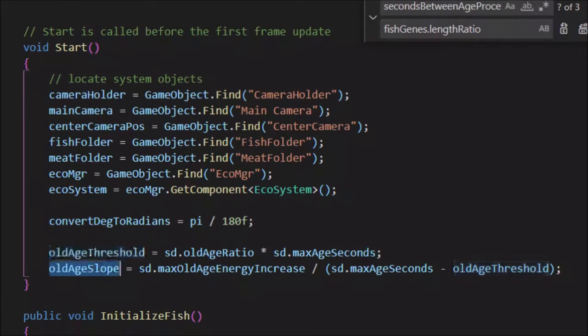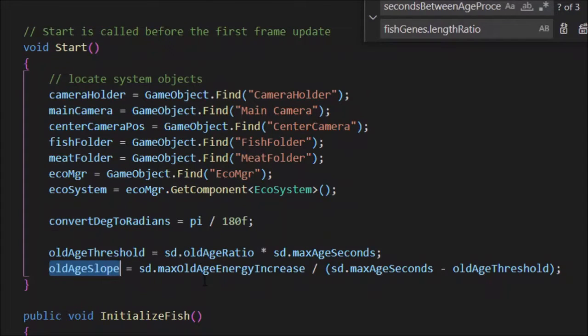The old age slope is calculated using a few things here. Using the max age subtracted from the old age threshold. So we'll take 100 seconds minus 80 seconds. That would be 20. And the max old age energy increase, that's how much. So basically, I better back up for a second.